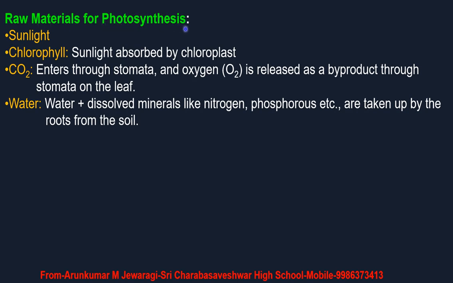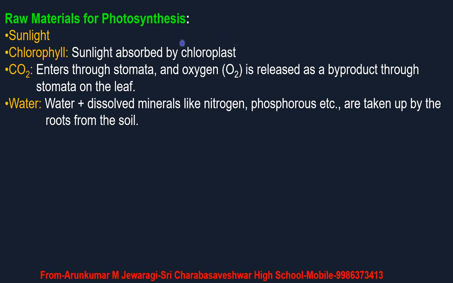So next students, in this chapter we are going to learn about the raw materials which are needed for photosynthesis. There are different raw materials needed for photosynthesis. First one is sunlight. Sunlight provides solar energy for the preparation of what? Food. This sunlight is trapped by chlorophyll. Trapped means absorbed by chlorophyll. These chlorophylls are present in the chloroplast.